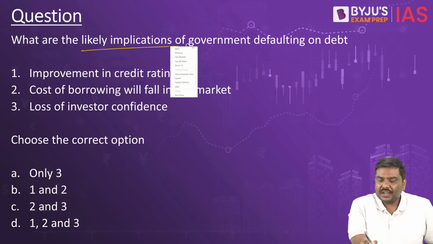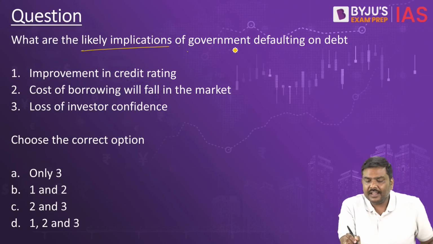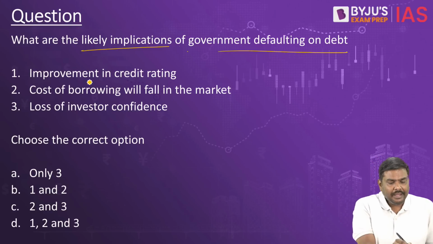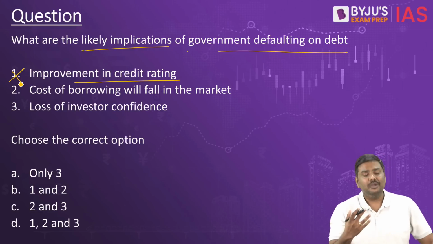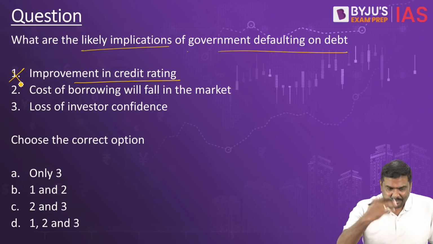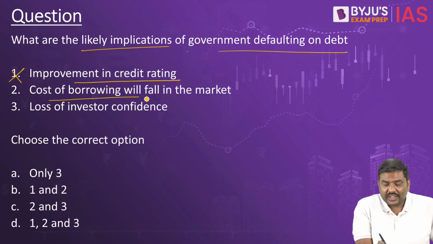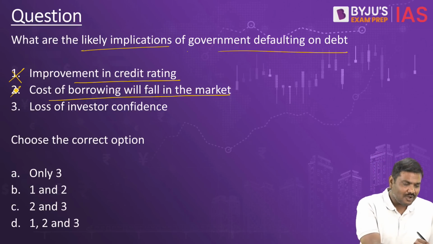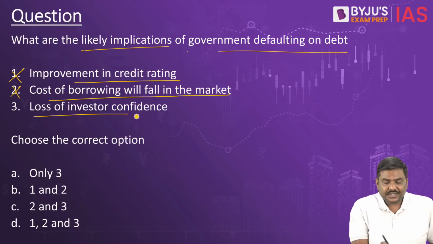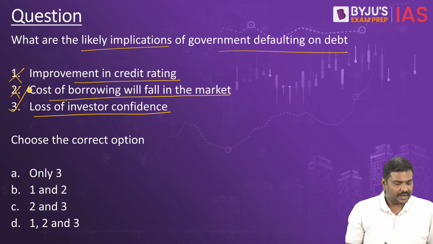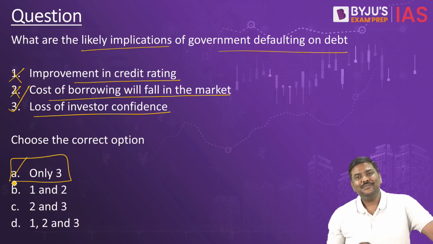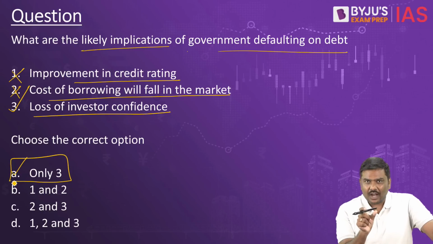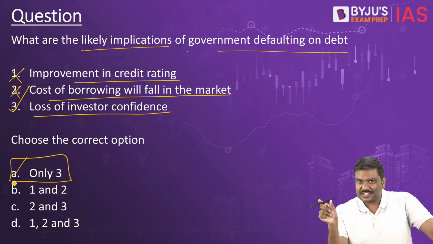So based on this discussion, I have given an MCQ here. What are the likely implications of government defaulting on the debt? Improvement in the credit rating? No. Of course, this is not going to lead to improvement in the credit rating. Credit rating can be downgraded. Cost of borrowing will fall in the market? No, that is also wrong. Loss of investor confidence. Third one is correct. So the right option for the question is option A, only 3 is correct. So these are the various aspects related to the concept of the US government likely defaulting on its debt come the month of June.